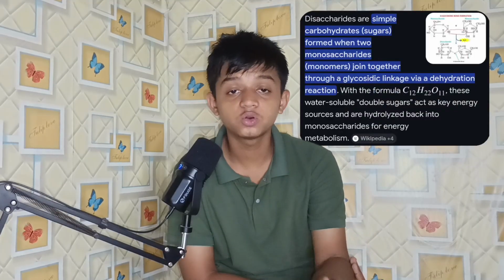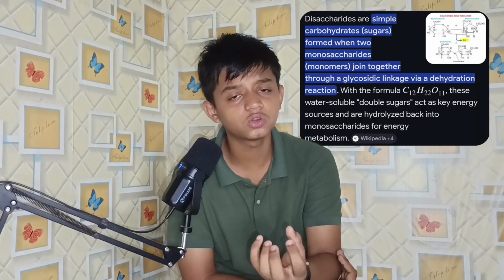So, disaccharide means two molecules. When two glucose molecules come together, they form something. Glucose and galactose form something else, and galactose and fructose form something else, and fructose and sucrose form something else. So what were we talking about here? We were talking about disaccharide, right? These are the group of monosaccharides, and they are bonded together by glycosidic bond. This is the bond which bonds two monosaccharides together to form a disaccharide.